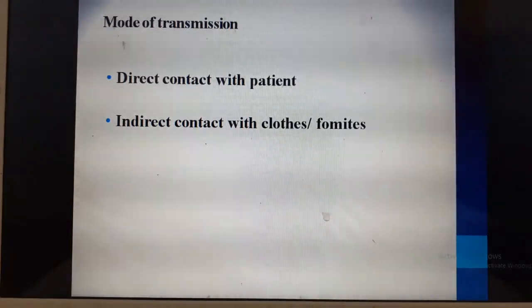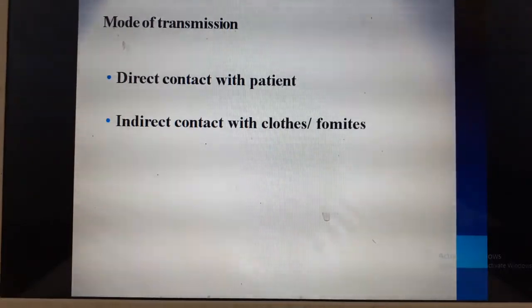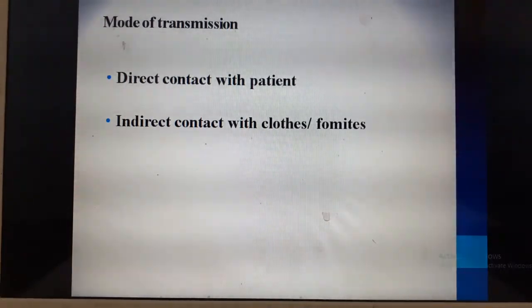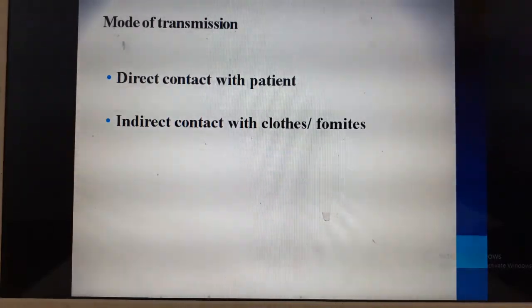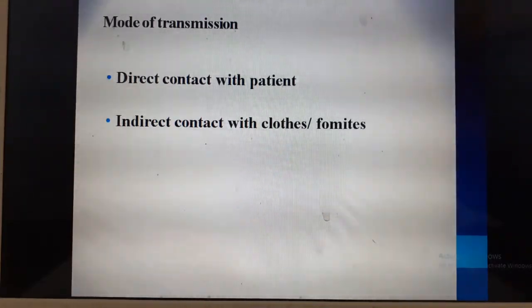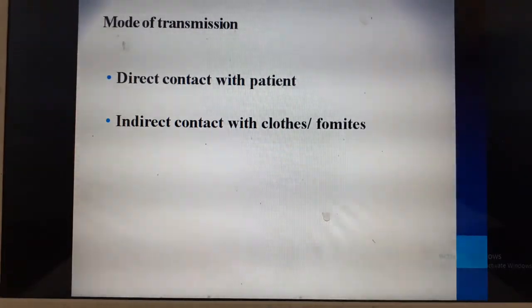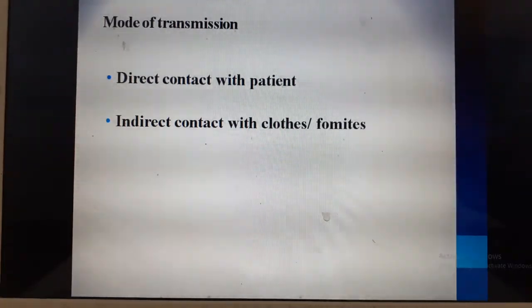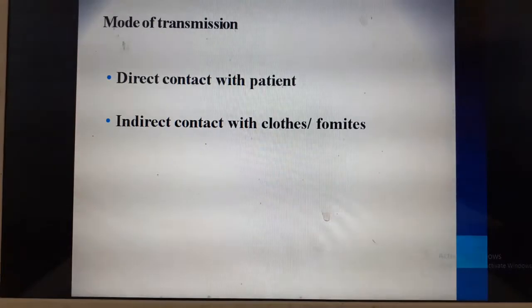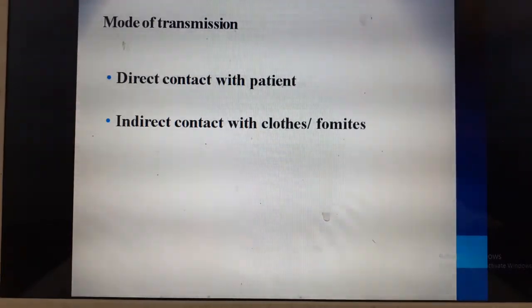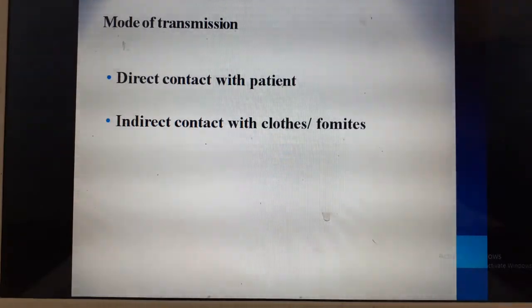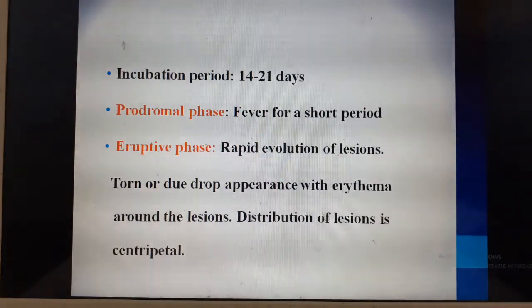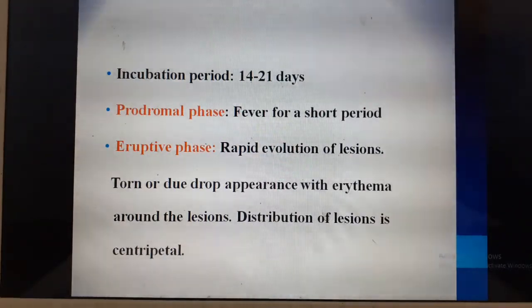The mode of transmission is through direct contact with the patient, close contact by touching the other patient, or it can also be transmitted through droplets. When an infected patient coughs, it can spread through droplets to the other person. It can also spread through indirect contact with clothes or fomites. Fomites are nothing but the objects or utensils used by the infected person. The next one, incubation period, is 14 to 21 days.